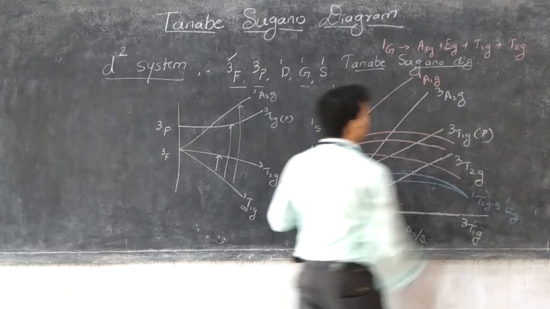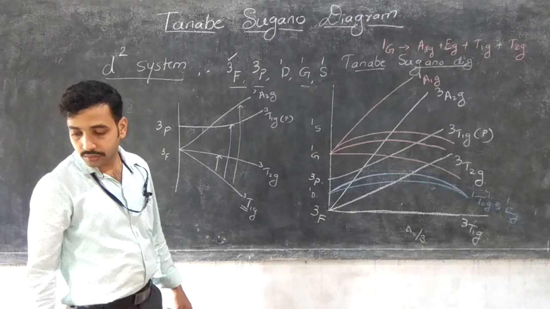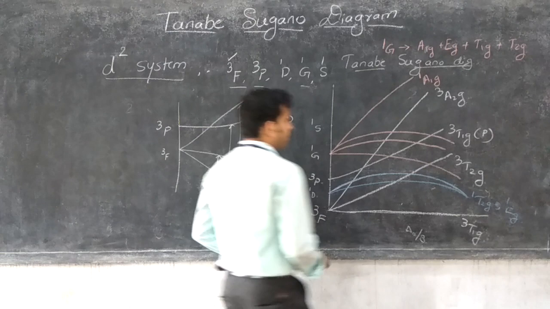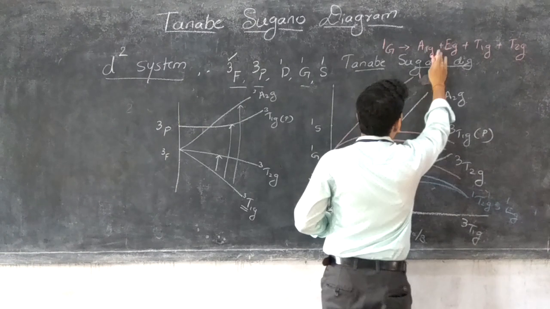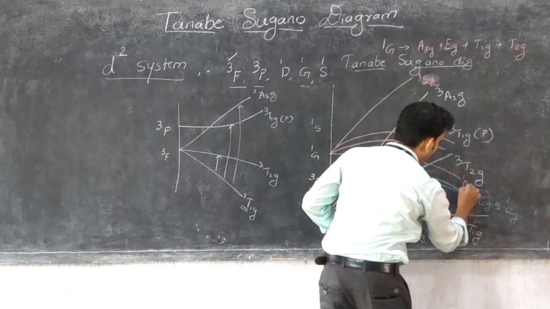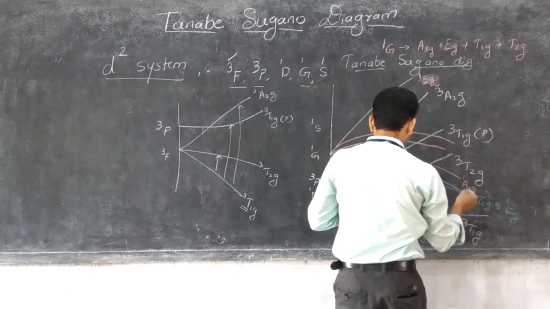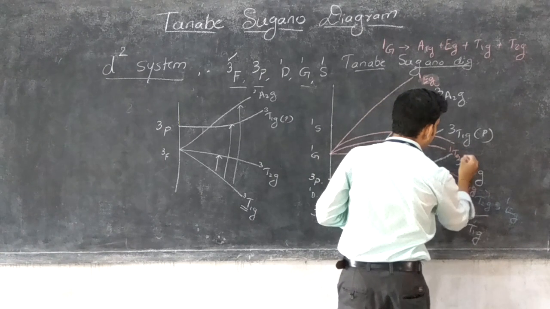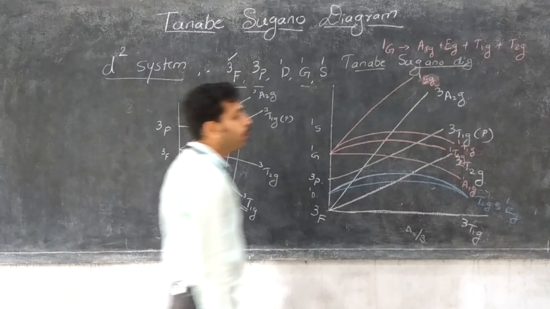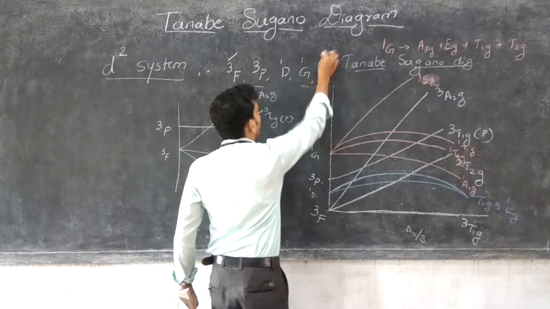1A1G, 1EG, as I just explained, and the lowest energy is 1A1G, and 1T2G, 1T1G, and another one is the 1S term.